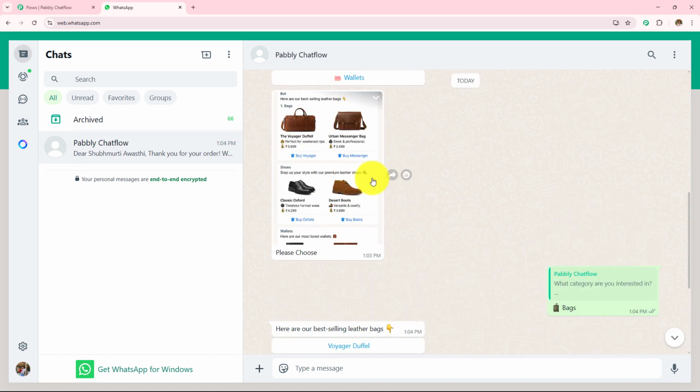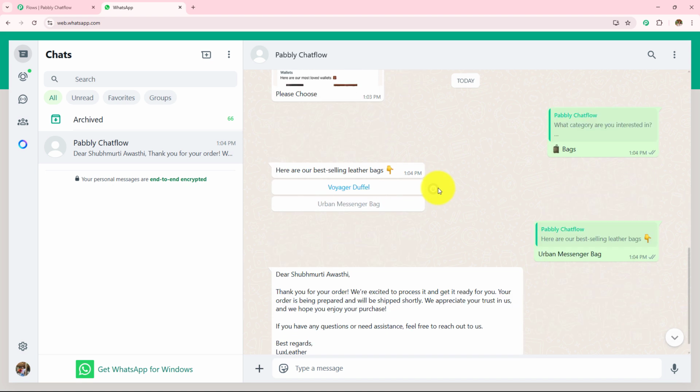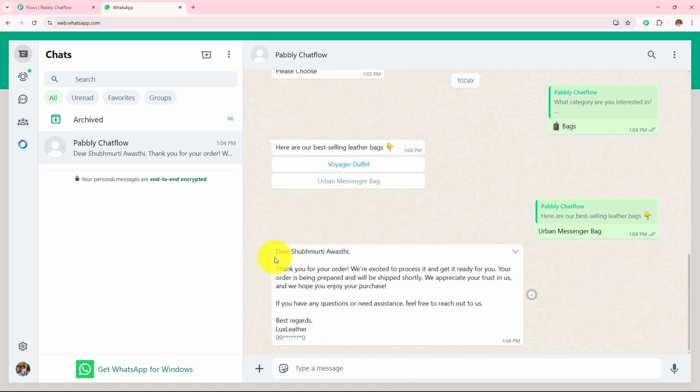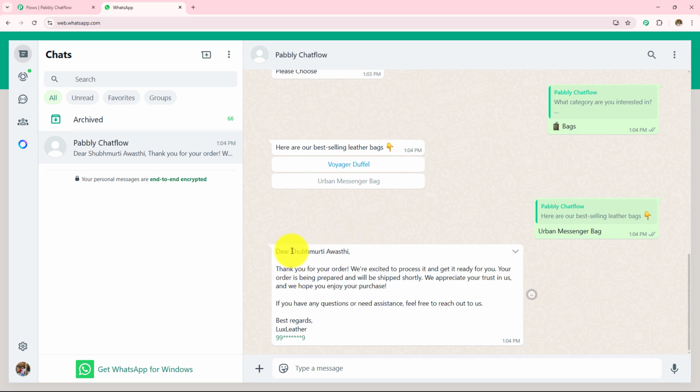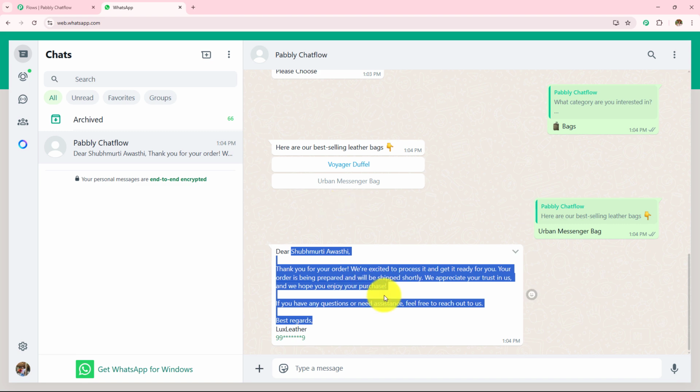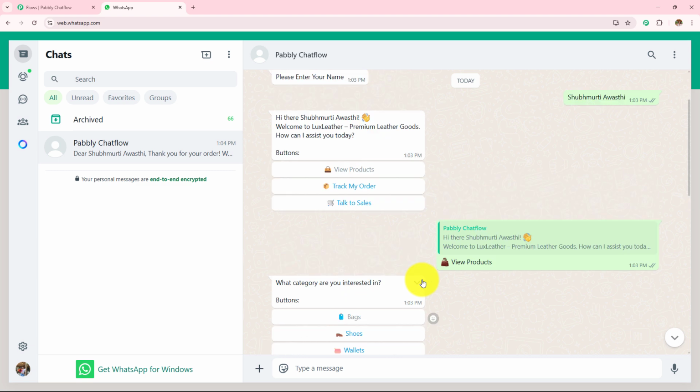Here in this image, I can see all the details of this bag. So I have selected this and then it has sent me this message. "Dear Shubhamurthy Awasthi, thank you for your order. We are excited to process it and get it ready for you. Your order is being prepared." So this is the thank you message that we have received after the order placement. So this is how this WhatsApp chatbot is going to run.